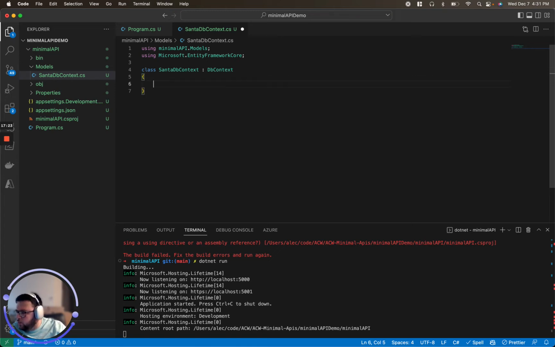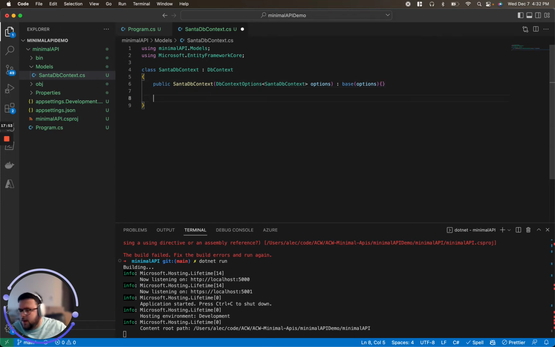And we're going to do a public, build our constructor. It's going to be DbContextOptions, and DbContextOptions, and we're going to have the base. This will be an empty constructor.